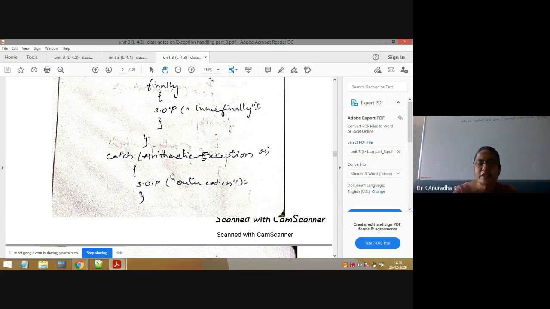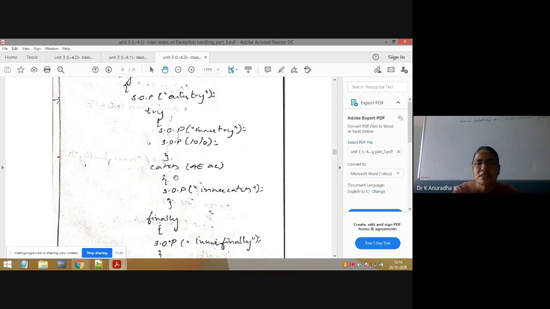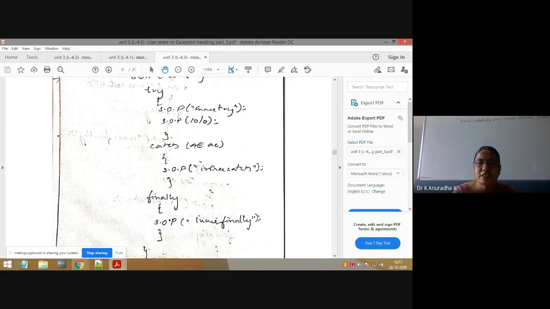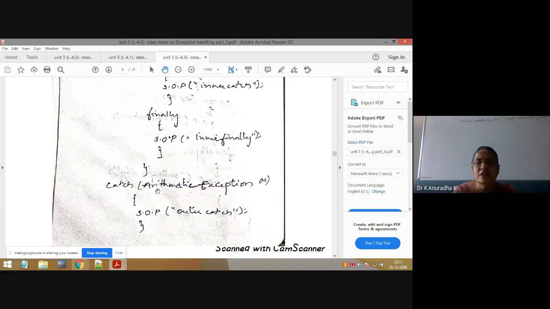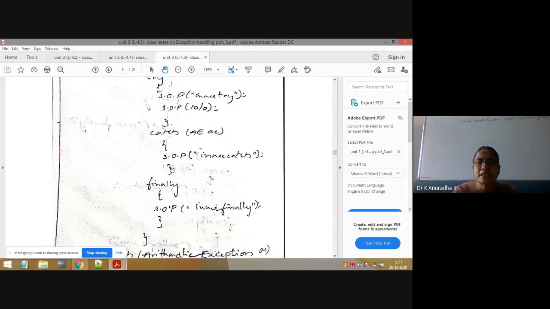But here first it will give priority to the inner catch. See here I have written arithmetic exception in the inner catch, that is matching. In the outer catch also I have written arithmetic exception, which also matches the exception raised in the inner try. But as per the rule, first it will check only the inner catch. If it is matched, it will execute only the inner catch. It will not execute the outer catch.